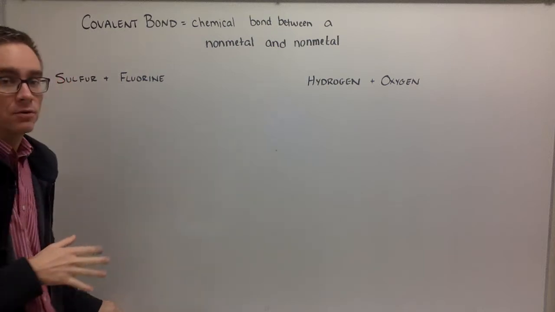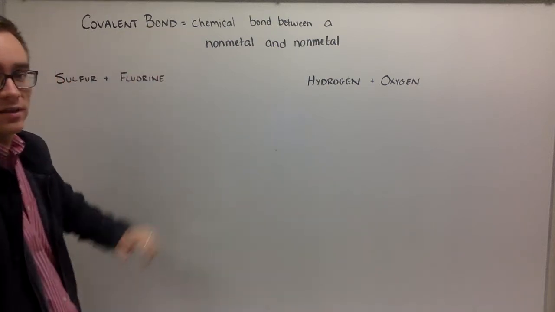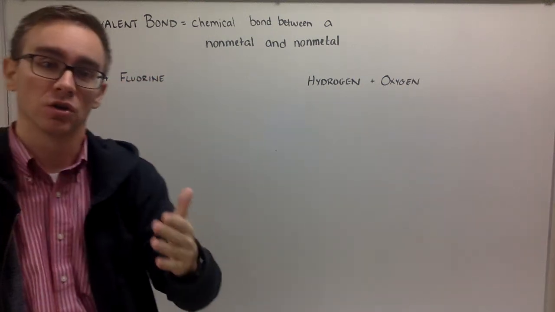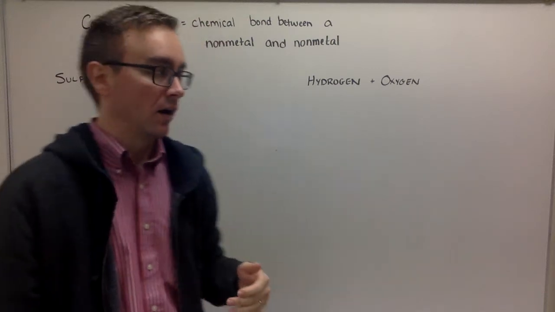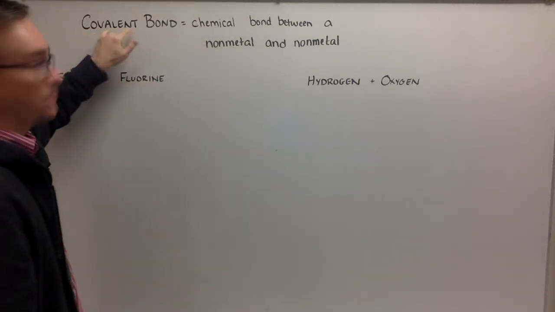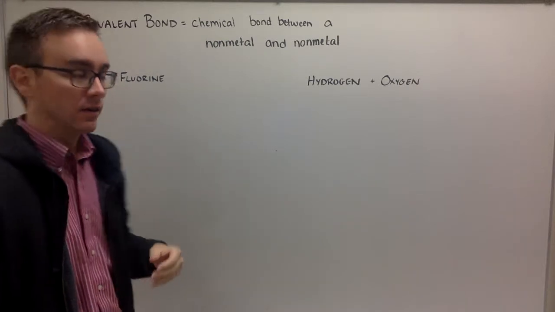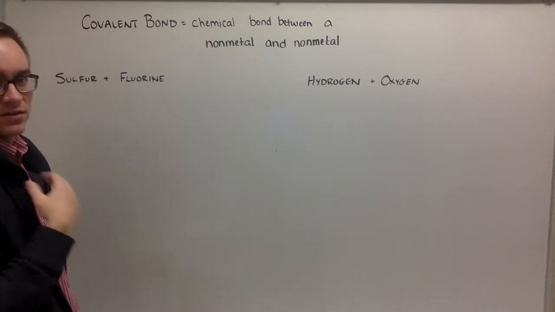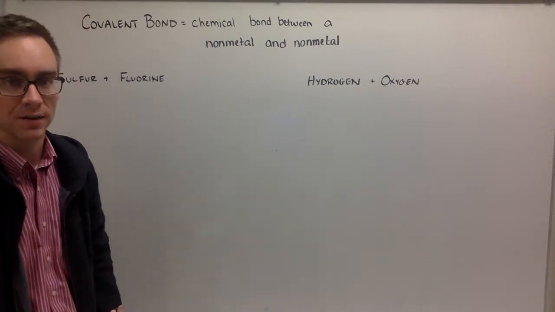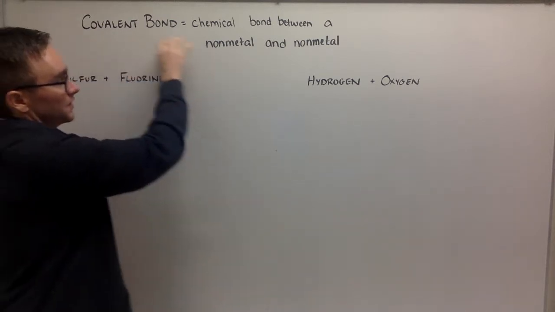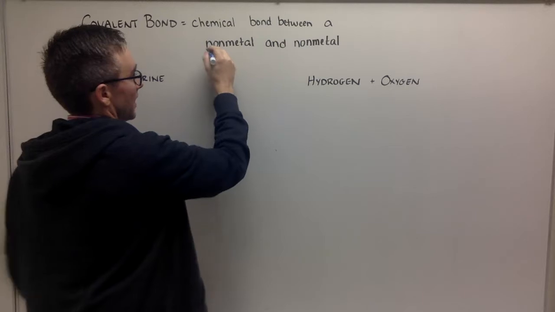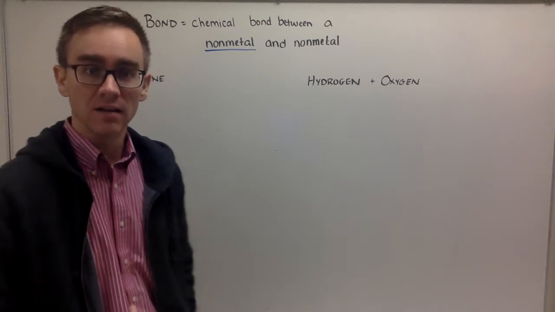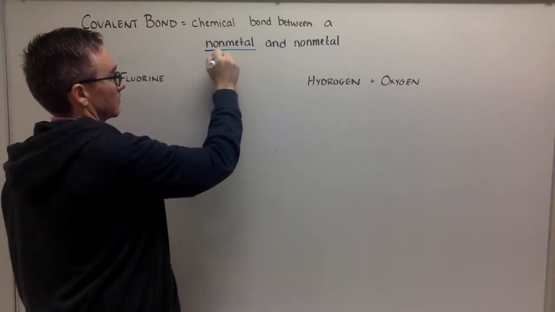Our second type of chemical bond is called a covalent bond. First of all, let's look at that word, covalent. That's a prefix co, as in co-workers, and valent, from the word valence. Co-workers work together; valence being valence electrons, these are going to be valence electrons that work together. And this is a chemical bond between a nonmetal and a nonmetal, which we know nonmetals are looking to gain electrons, becoming more negative, and forming anions.